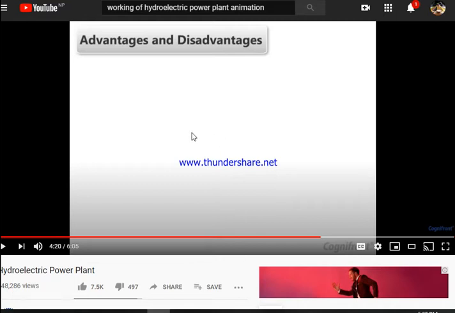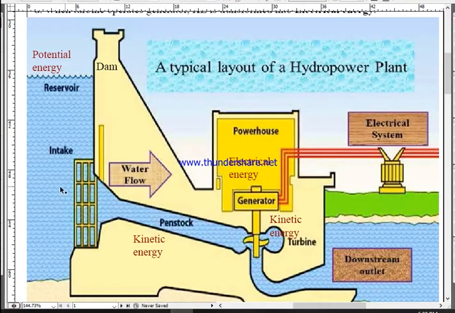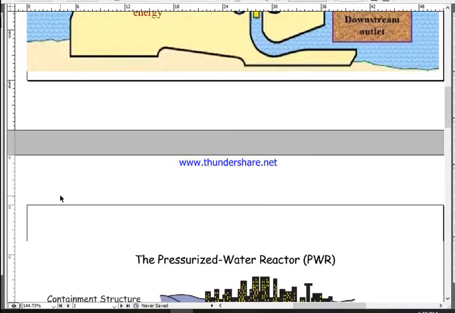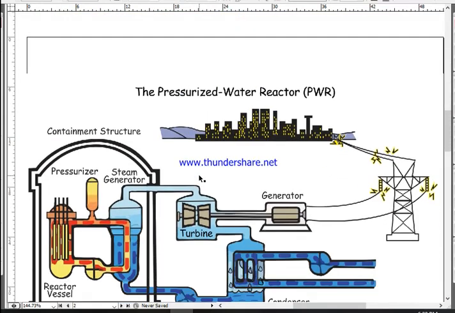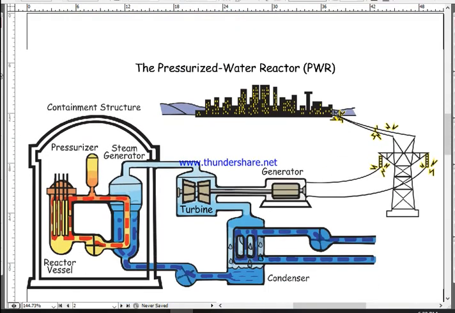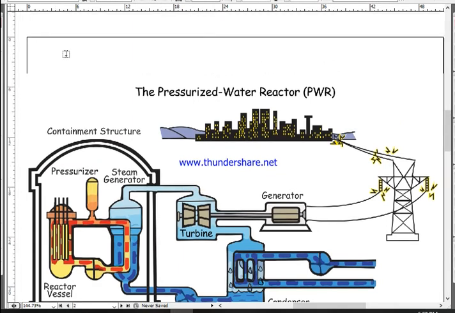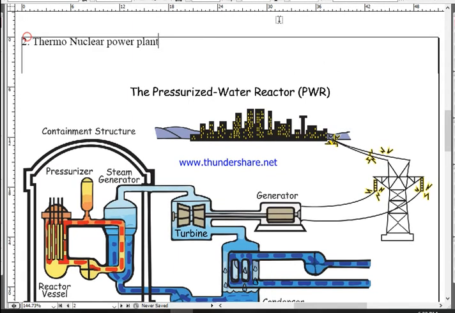Okay, that's all the mechanism of the hydropower station. Other parts of this video are not within our scope. Okay, next example, let's go to the nuclear power plant. The next example we are going to discuss is the thermonuclear power plant.